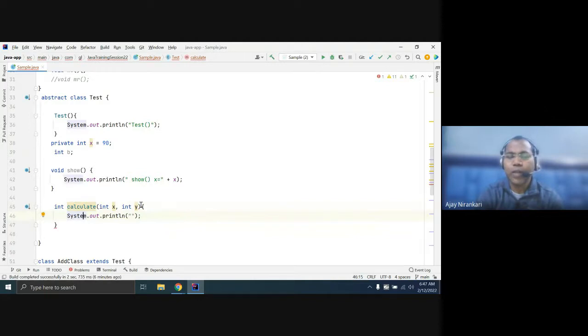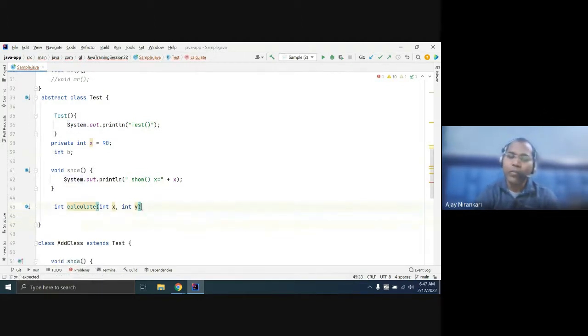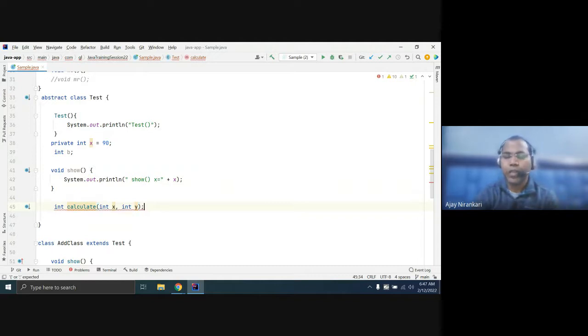But sometimes I don't complete this method in my superclass. I want this method to be completed by all my subclasses.